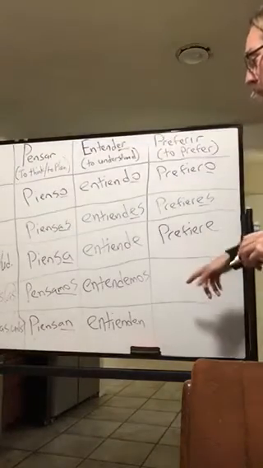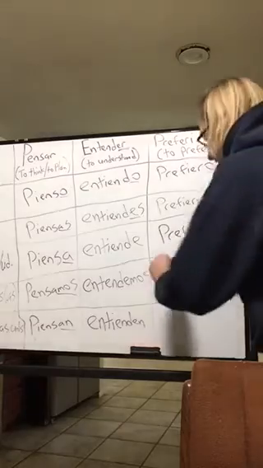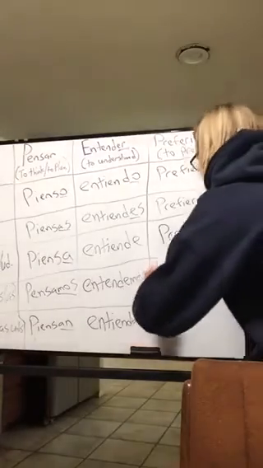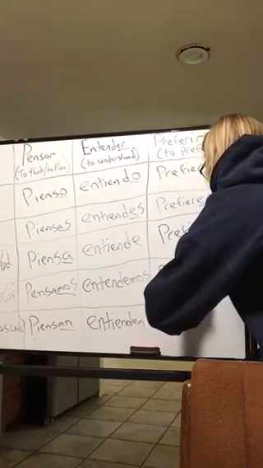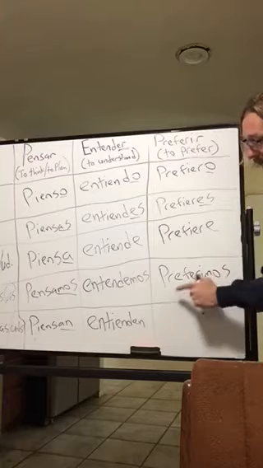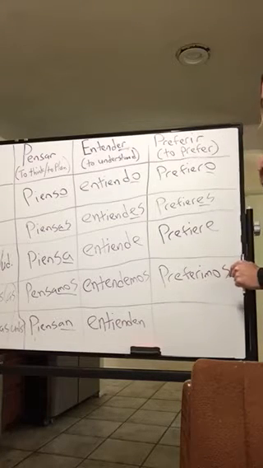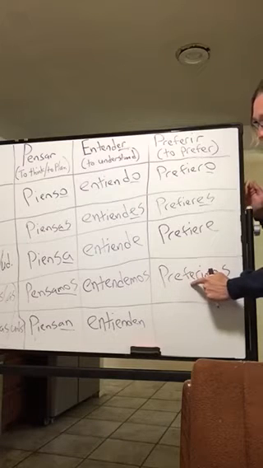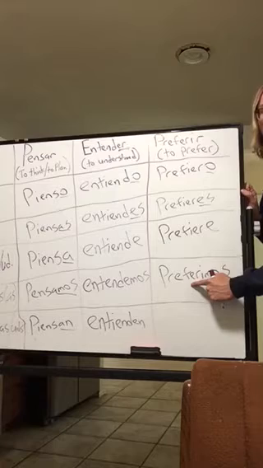We have nosotros or nosotras preferimos. So I'll write it out and then I'll spell it out. Preferimos. Now, see how I didn't do the stem change? On the second to last syllable, the E had no stem change.